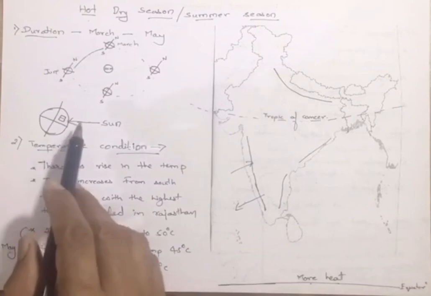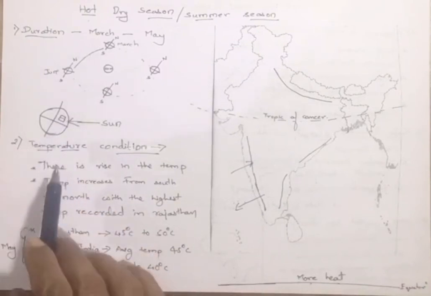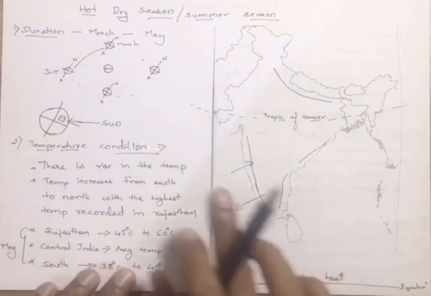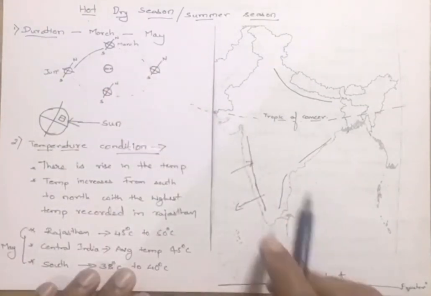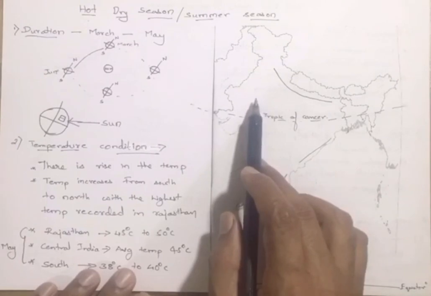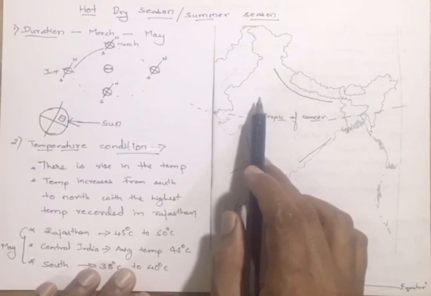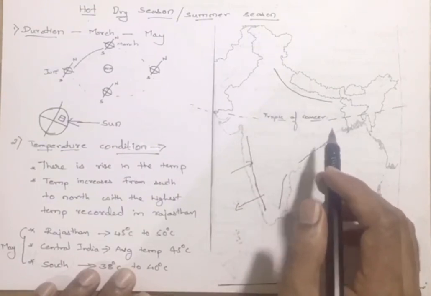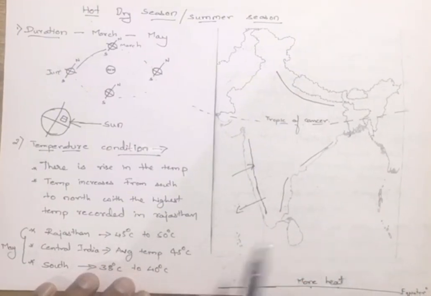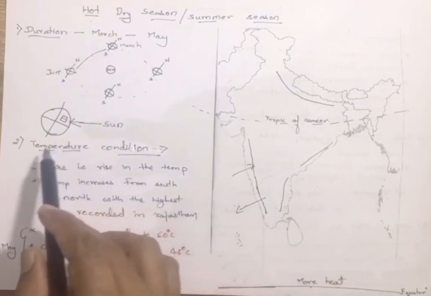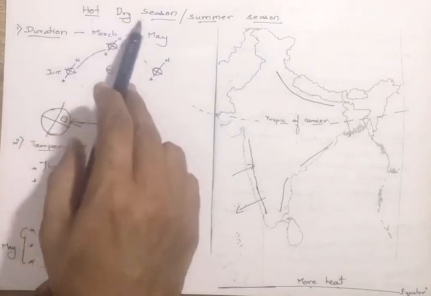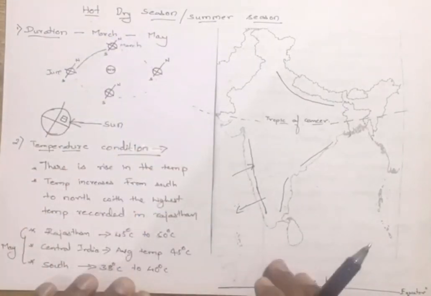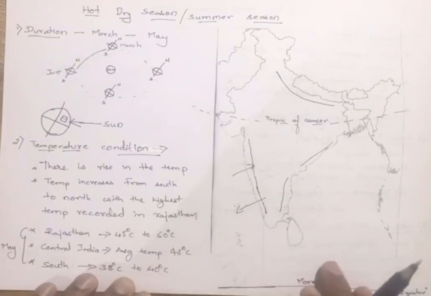So it is because of the Earth's position that we see a rise in temperature during the hot dry season. In Rajasthan, the temperature may be around 45 to 50 degrees Celsius. In central India, the average temperature is about 45 degrees Celsius, and in the south there is temperature around 38 to 40 degrees Celsius. So this kind of temperature conditions develop during the hot dry season. Now let us see what kind of pressure develops during the hot dry season and what are the wind directions.